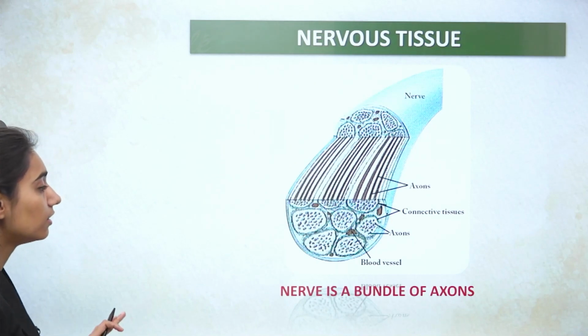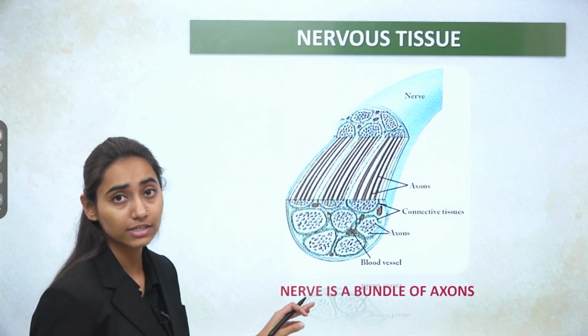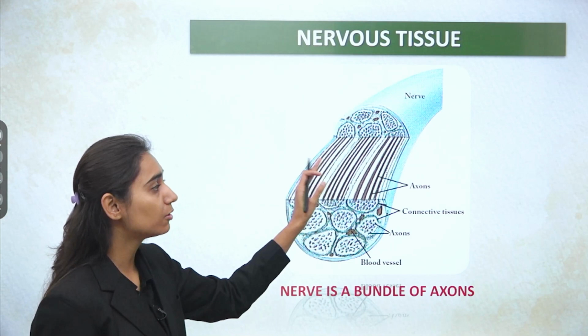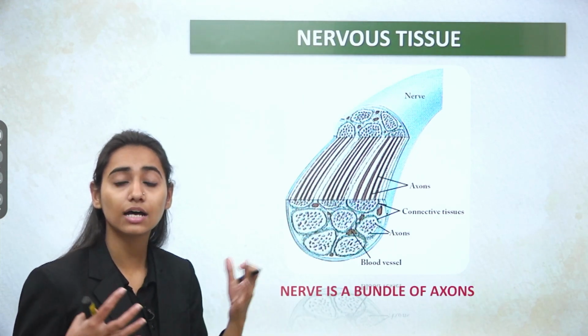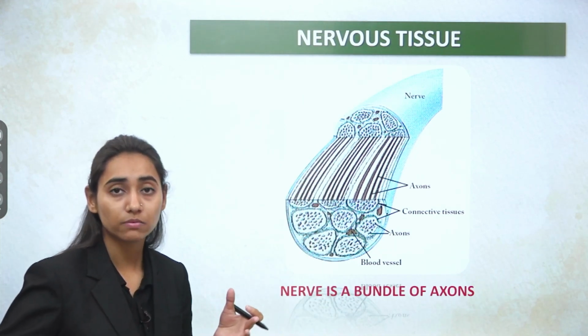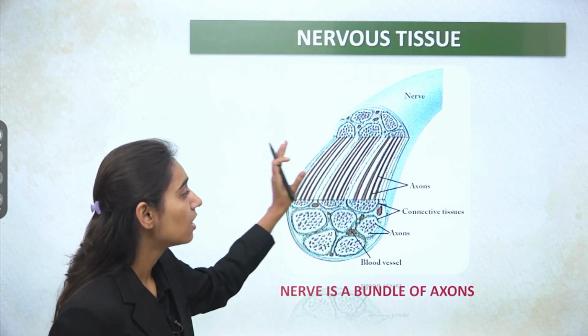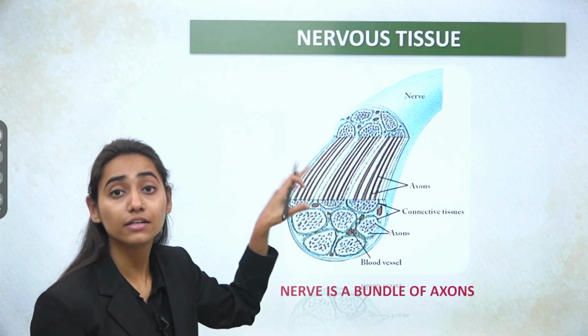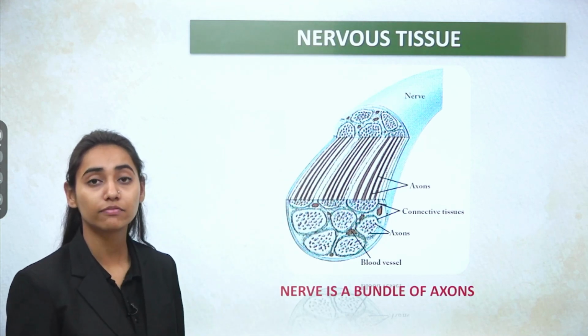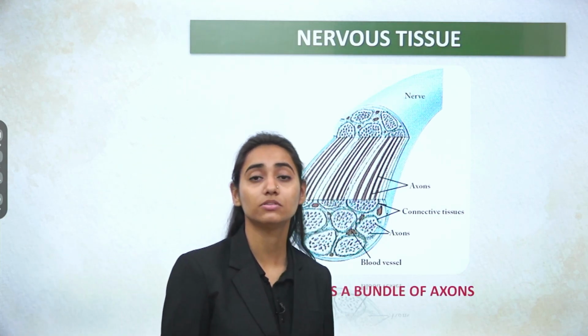So this is the bundle of fibers of axons. When many axons collect together, axons are the other part of the nervous tissue. One is the cyton and the other is the axon. So different axons form a bundle to form a nerve. A nerve can contain different axons, and by this we come to the end of this session.